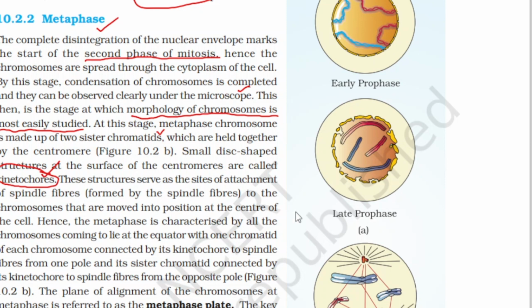Now you understand. So this is the centromere, and these are the spindle fibers, and they are holding the chromatids. These structures serve as the site of attachment of spindle fibers to the chromosomes that are moved into the position at the center of the cell. Now they hold together and it appears to be in the center.